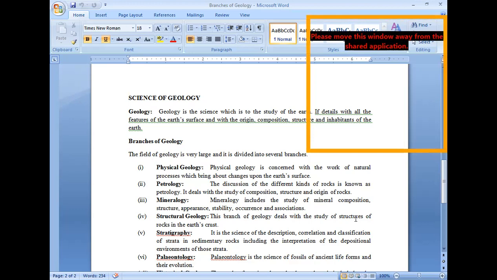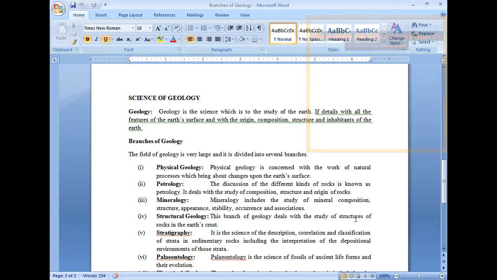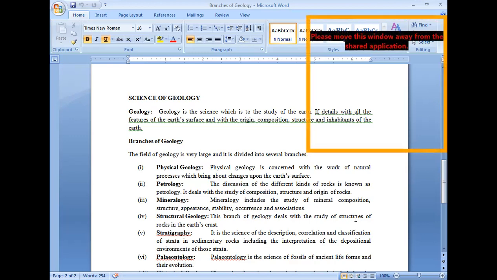For example, take diamond. Kimberlite rock is always associated with diamond, so if we find some kimberlite rock in any area, there is some possibility of finding diamond. That's why we study the association.